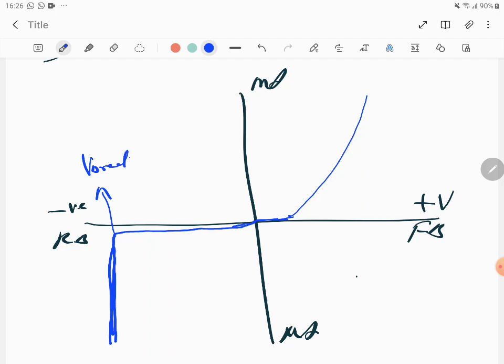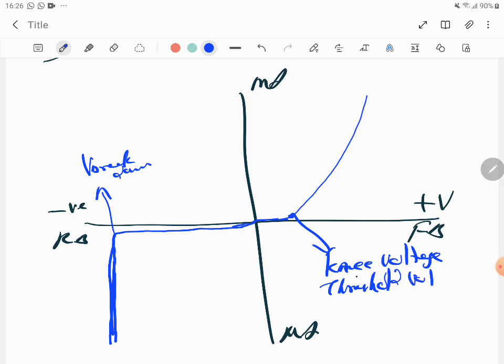V breakdown. I don't want to call it VB, because VB is the barrier potential. I don't want to confuse. So this is called V breakdown or breakdown voltage. This, where it's shooting up and the current starts to increase, is called knee voltage. It's also called threshold voltage. So, knee voltage or threshold voltage.